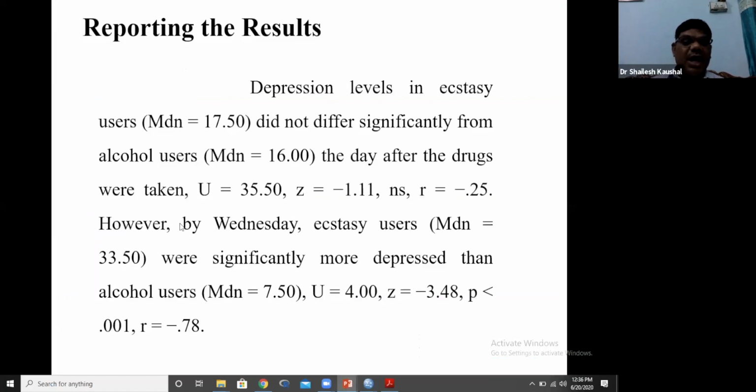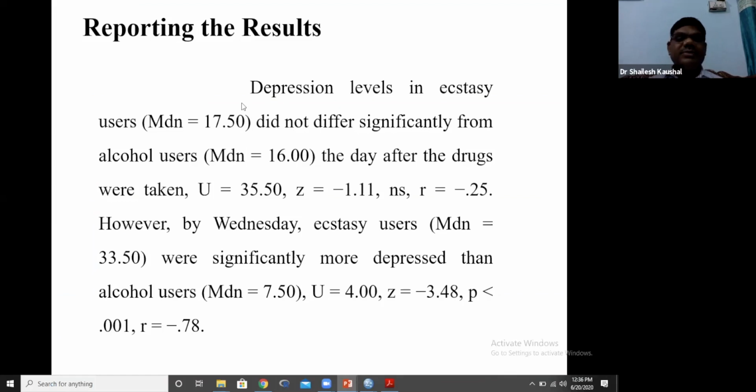So here is how we interpret this result. However, by Wednesday, ecstasy users were significantly more depressed than alcohol users. So there would be two interpretations, one for the Sunday data and another for the Wednesday data. We can interpret our result in this manner.